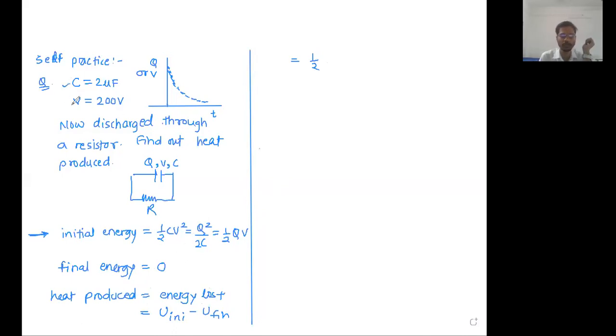We are given the data of C and V, so the CV formula we will use. So write down 1 half CV square as the initial energy minus final energy as 0. So 1 half as it is. Now C: do not put only 2, it's 2 micro. Generally students forget this micro. C is 2 micro, V is 200 volt.